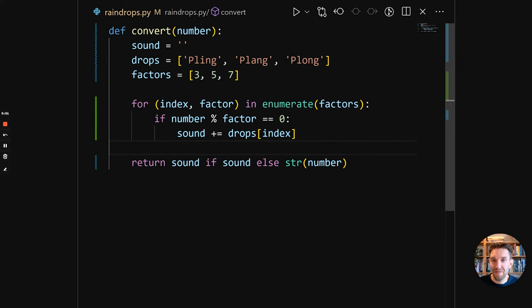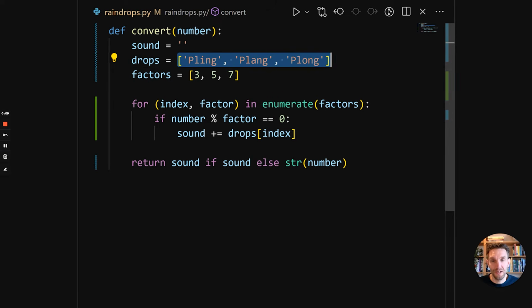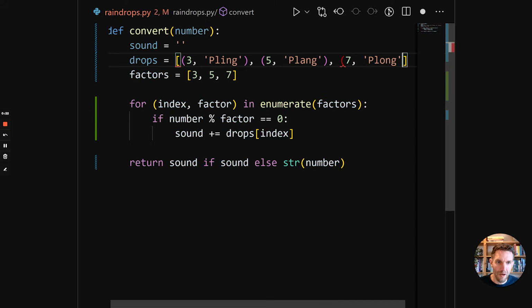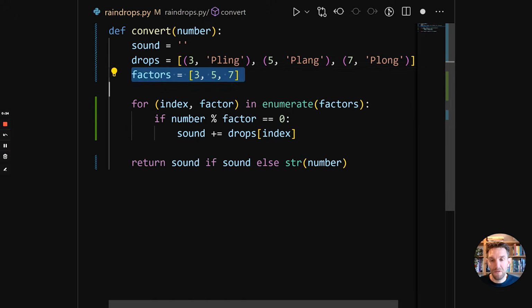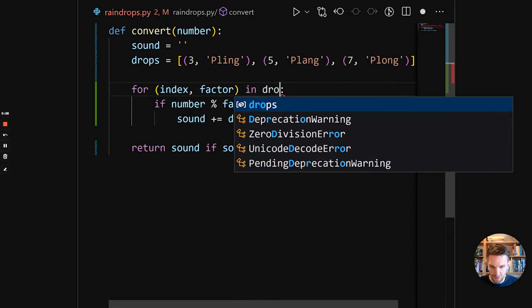Now that we have seen how useful tuples are, let's use them in our code too. So instead of having this drops list be just strings, let's make it a list of tuples. So we're going to have tuples be the factor and then the sound. So 3, pling, 5, plang, and 7, plong. We can get rid of factors. We can enumerate not over factors, but over drops.